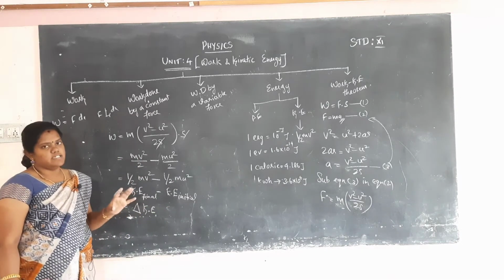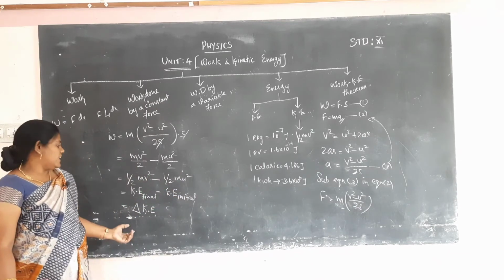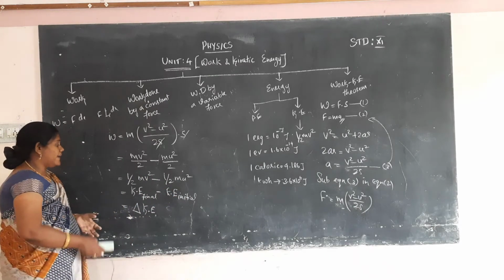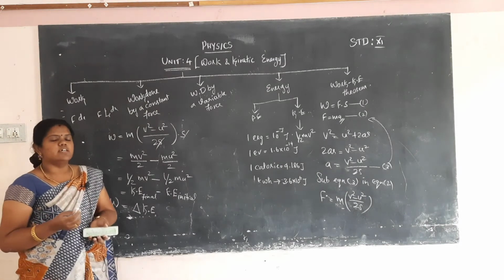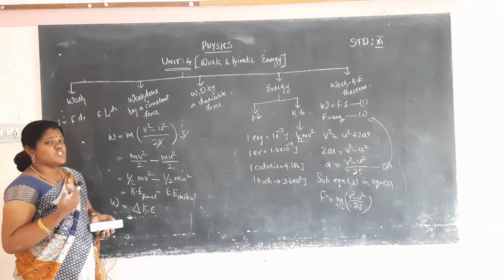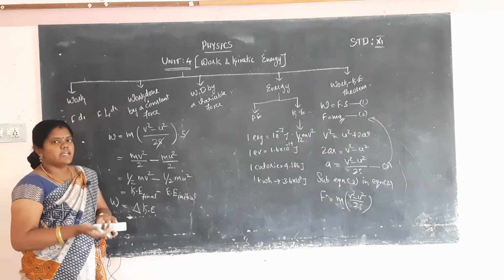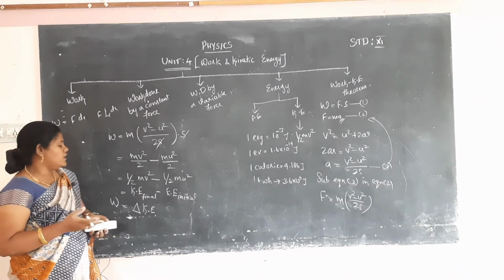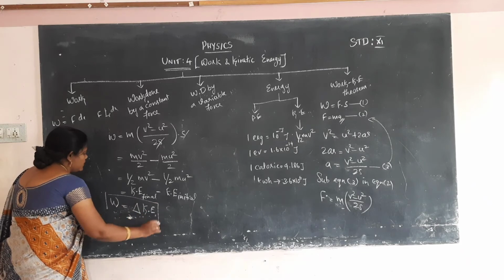Work kinetic energy theorem or work kinetic energy principle is nothing but that last final equation. It relates the work done and kinetic energy. So work done will be equal to the change in kinetic energy. What's the meaning? Final kinetic energy minus initial kinetic energy will be called the work done. So this is the work energy principle.